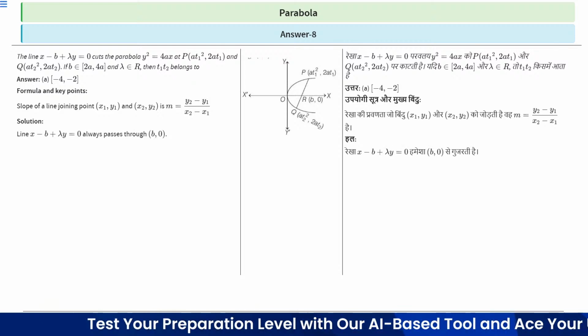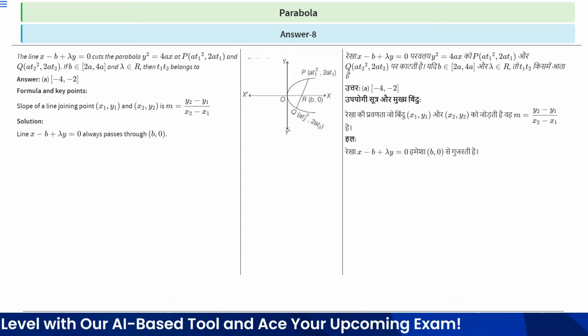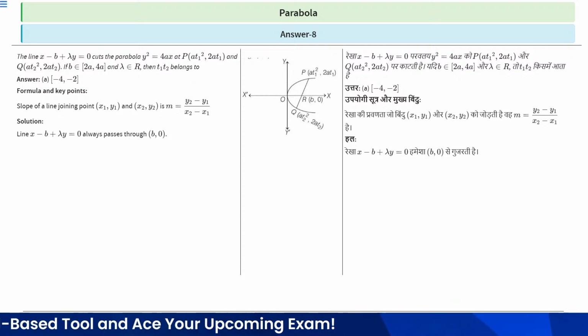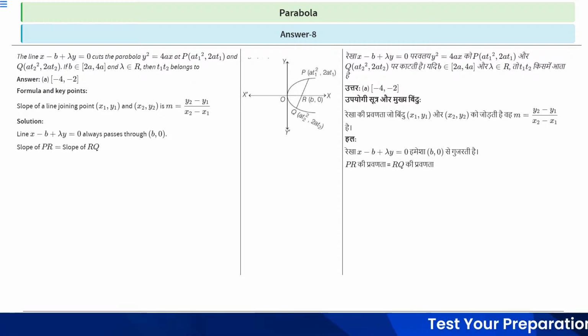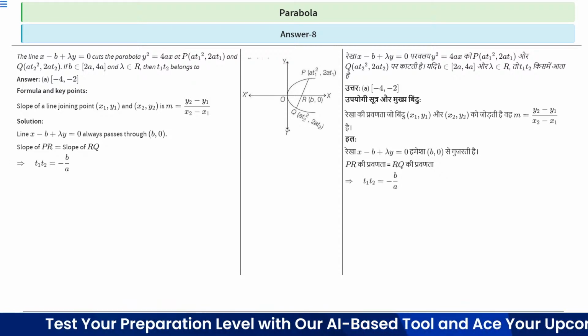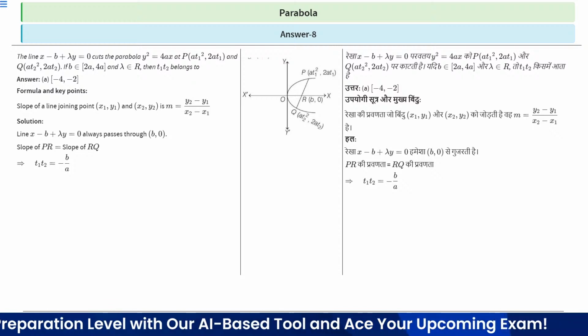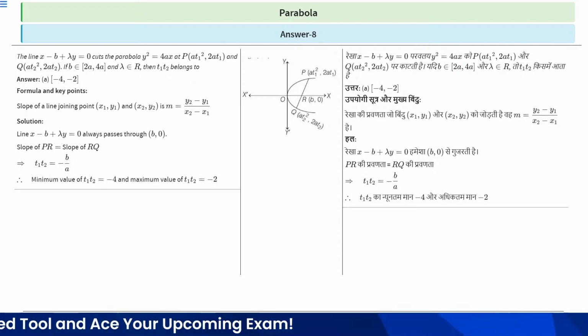So see, we have a given parabola y square is equal to 4x, and the 2 points on the parabola are (at1 square, 2at1) and (at2 square, 2at2), right? And the line x minus b plus lambda y equal to 0 always passes through (b, 0). The slope of PR is equal to the slope of QR. The slope of PR should be equal to the slope of QR. Therefore, t1 t2 is equal to minus b by a.